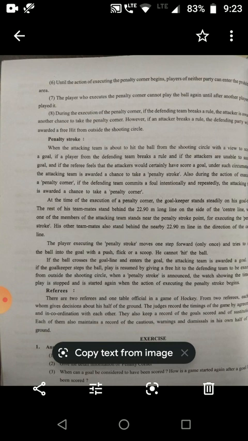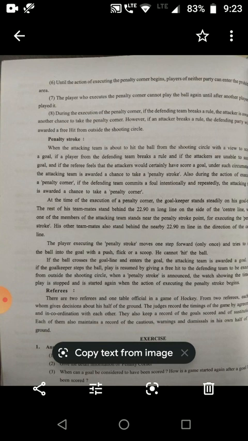However, if an attacker breaks a rule, the defending team will be awarded a free hit from outside the shooting circle. Penalty stroke. When the attacking team is about to hit the ball from the shooting circle with a view to scoring a goal, if a player from the defending team breaks a rule and the attackers are unable to score a goal, and if the referee feels that the attacker would certainly have scored a goal, under the circumstances the attacking team is awarded a chance to take a penalty stroke.